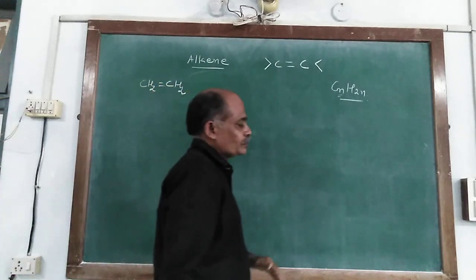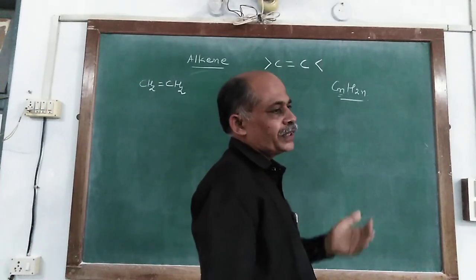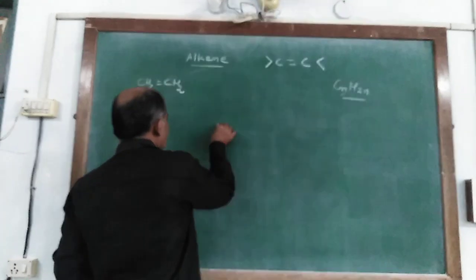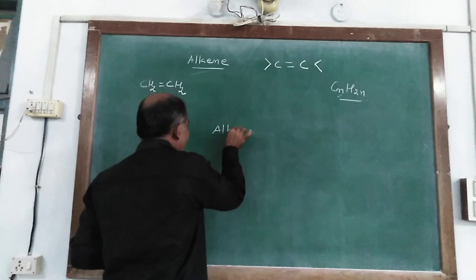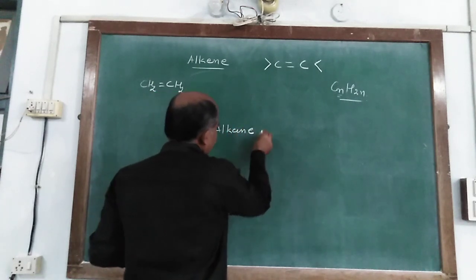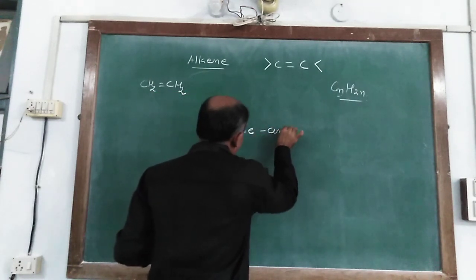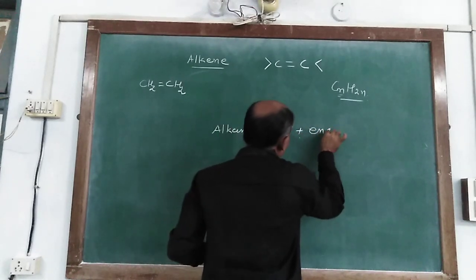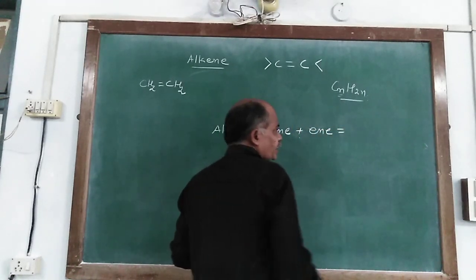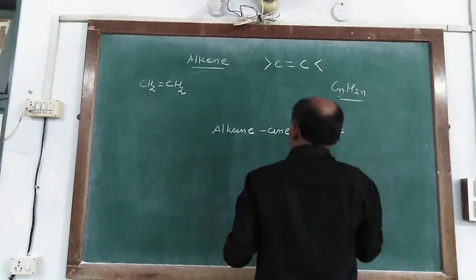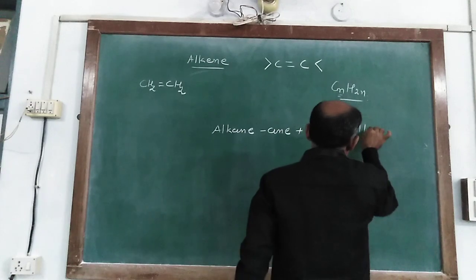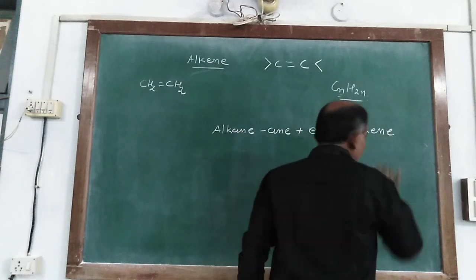When we name it according to IUPAC nomenclature, from the alkane name we replace ANE by ENE, and we get the IUPAC name of the alkene compound.